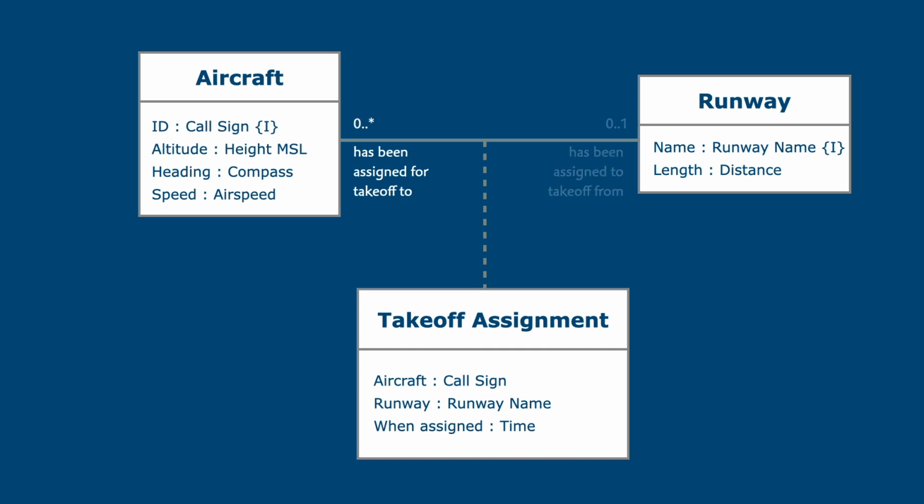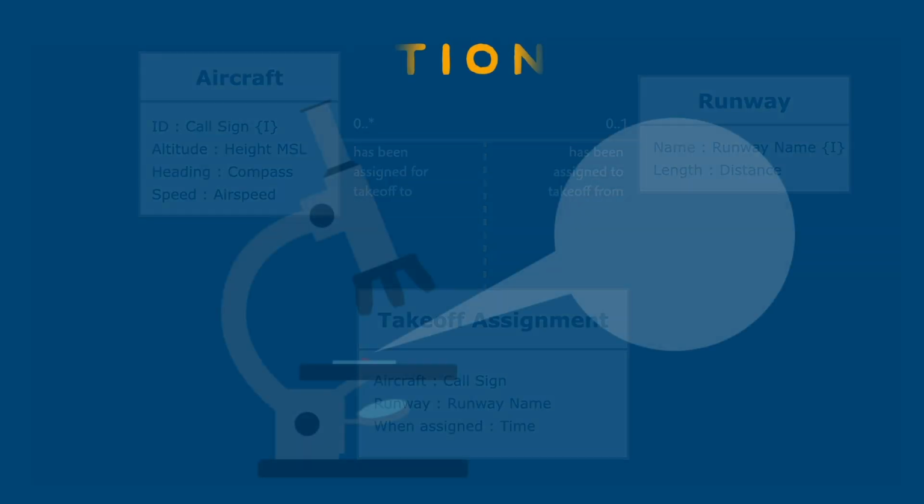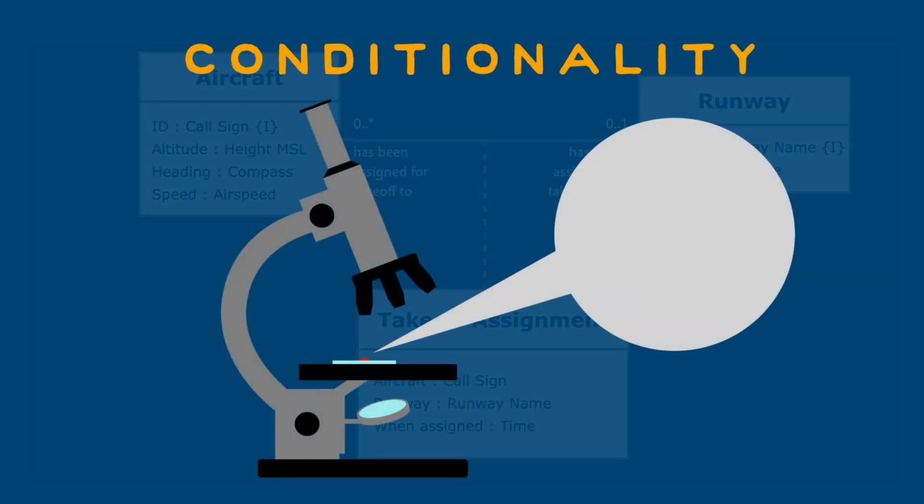Pause for a second and consider how thinking about the 0 case in our multiplicity forced us to consider cases outside of our observed scenario. Of course, we might have reached the same result if we had studied more than one scenario, but even then, we might not have encountered all possibilities. We call the 0 or 1 decision conditionality, and I can tell you from experience that this is one of the best ways to detect edge cases as we model.